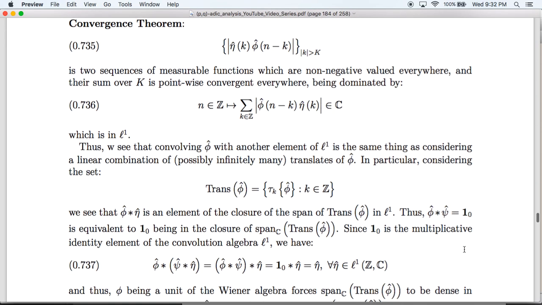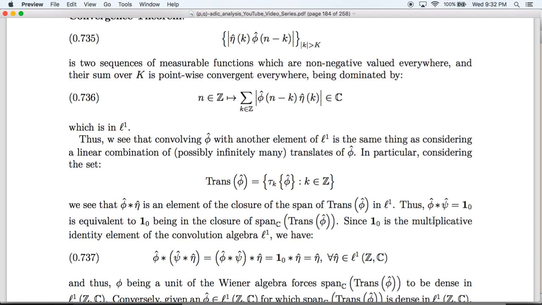Now here's where the little trick is. The basic point is that once you have a recipe to convolve phi hat with something to turn it into 1, 0, you can then convolve something with phi hat to turn it into anything else you want. Specifically, given any function eta hat, what we'll first do is convolve psi hat with eta hat, and then since convolution is associative, we can regroup this, and this, as we saw, is 1, 0, but 1, 0 is the identity element, so this just reduces to eta hat.